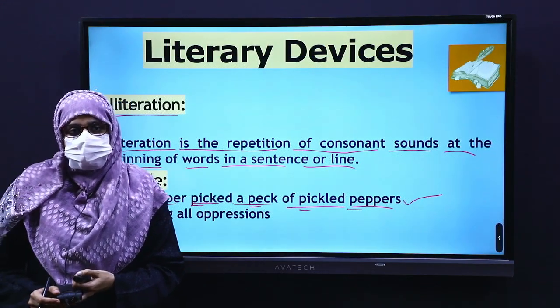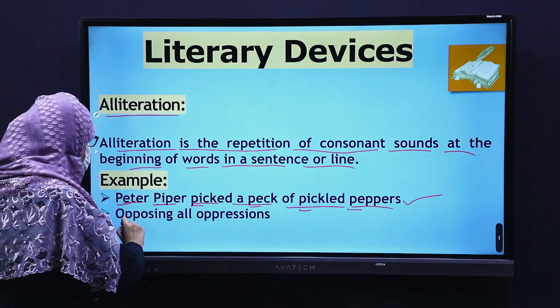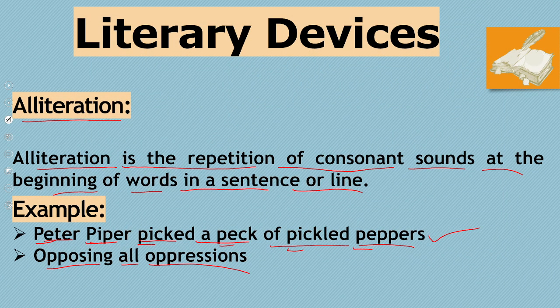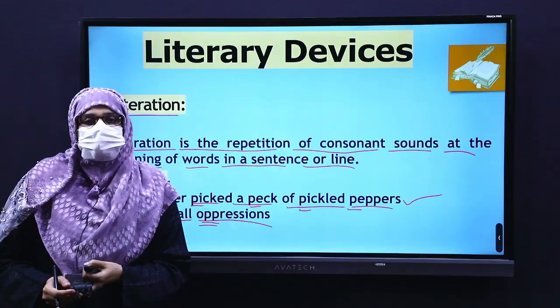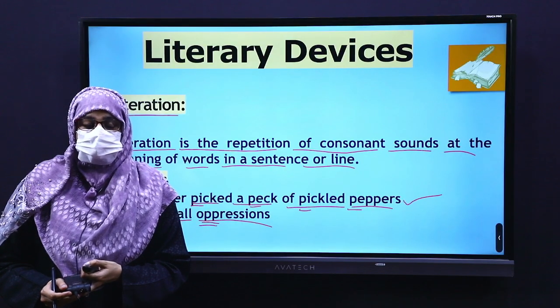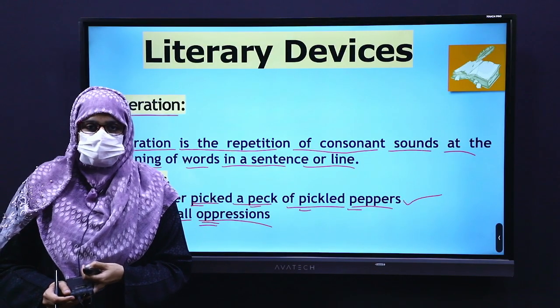Let's see another example from the text. Opposing all oppressions. Here you can see in opposing and oppressions, in a single line, the sound is being repeated. So this is an example of alliteration.